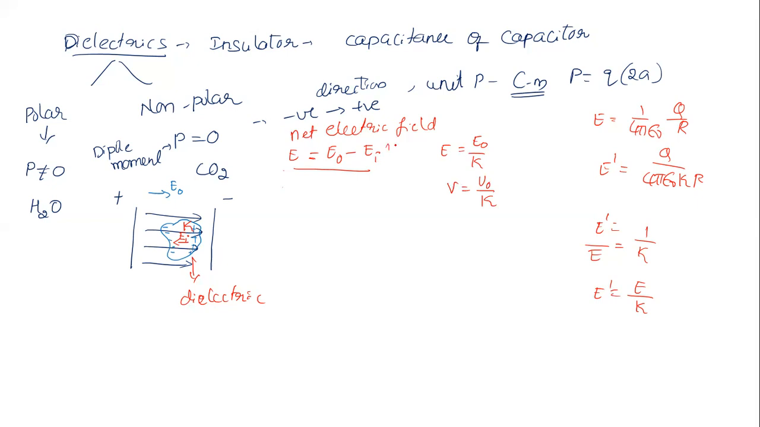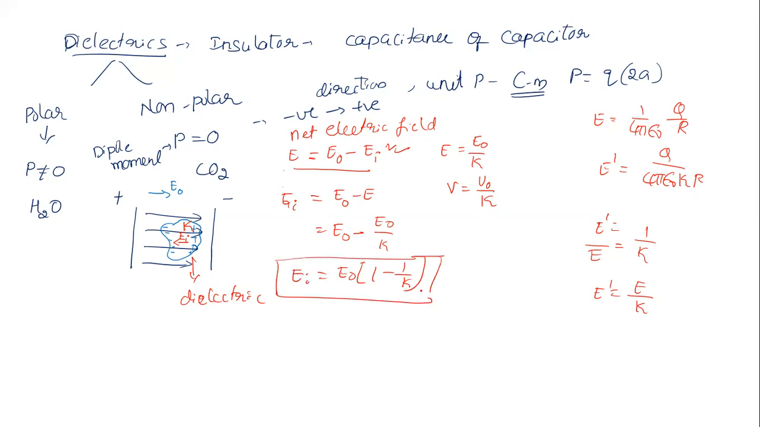Now if I look at this equation, I need to calculate the induced electric field. It will be E naught minus E. Using these values, E naught as it is, minus E, which is E naught by K. Then E naught times (1 minus 1 by K) is the value of the induced electric field.